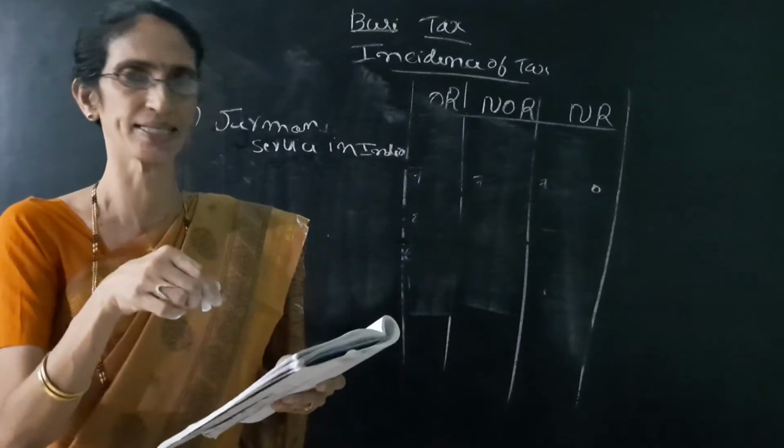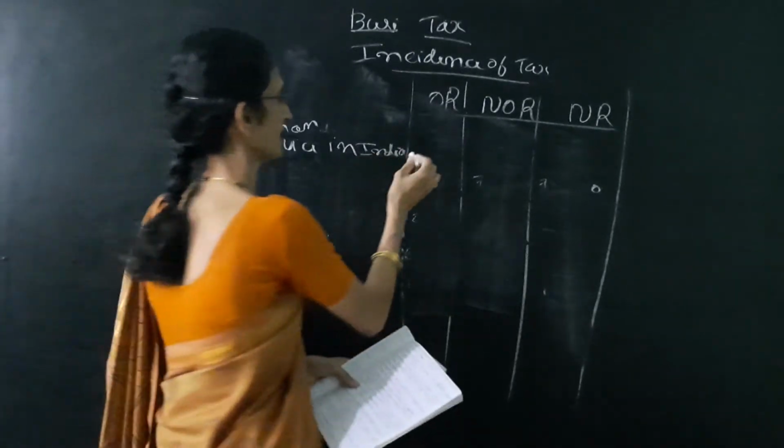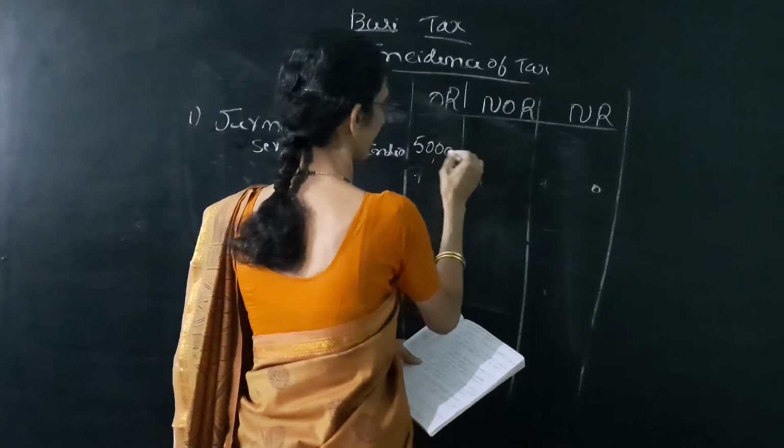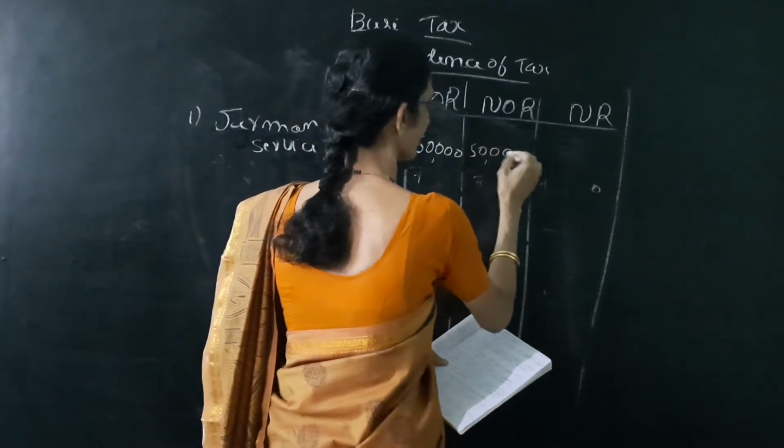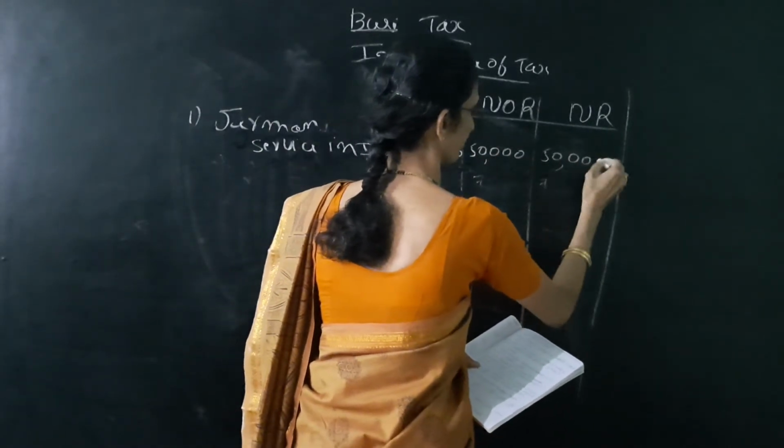So service is in India. That means 3 columns yes, yes, yes. So we have to write in 3 columns. Amount is 50,000, 50,000, 50,000.